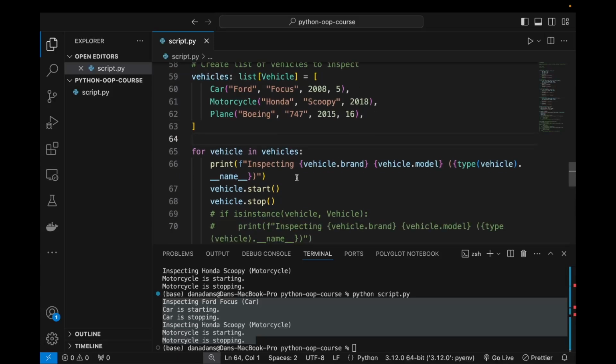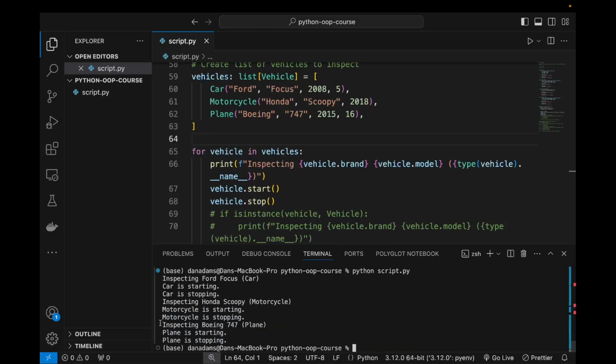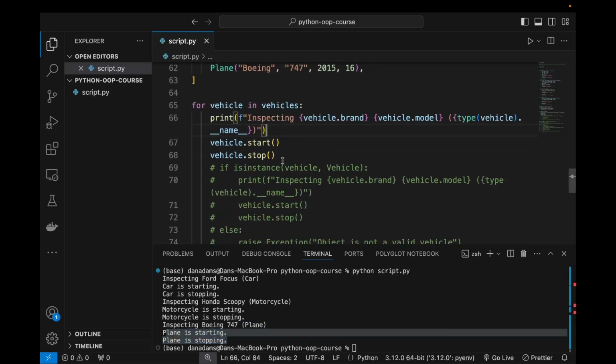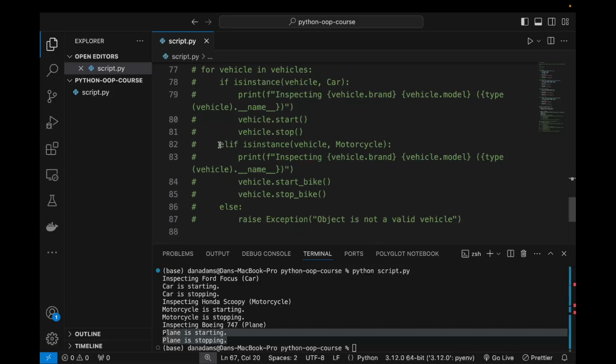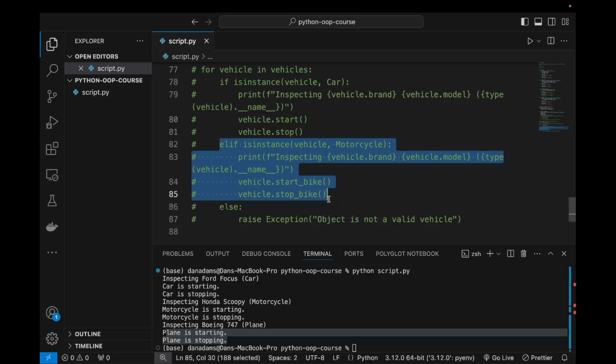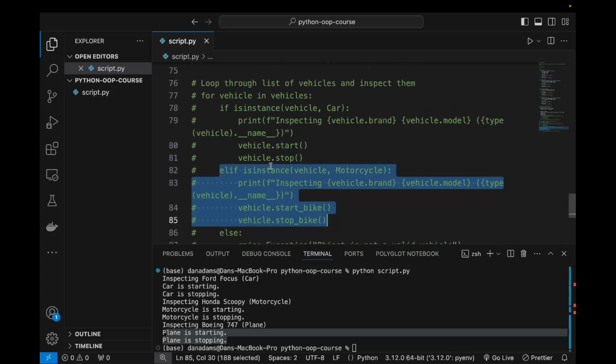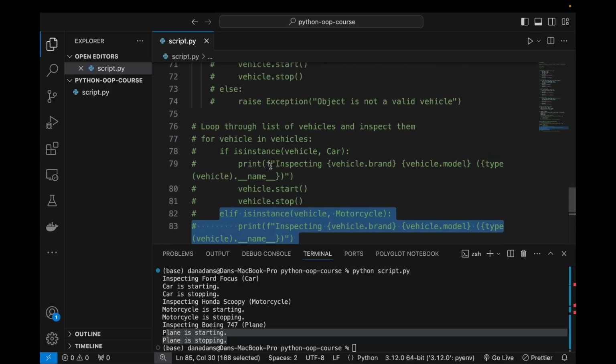Okay, so you can see we're getting no errors in the program so far, and if we run the program, we can see we're inspecting the Boeing 747, which is of type plane, and then we start and stop the plane. You can see that we haven't had to edit any of our current inspection logic, whereas beforehand we would have to add another if statement to check if the current vehicle object in the list is of type plane. So the code to perform the vehicle inspection logic doesn't have to change to account for a plane. Everything still works without having to modify our inspection logic.